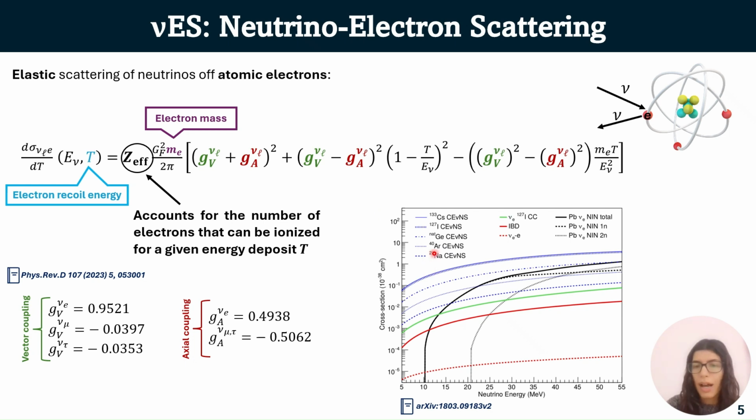To conclude, I want to show a comparison between some CENNS cross-sections, which you can see here represented by the blue curves, which are different because they are for different nuclei, and for example other cross-sections at the same energy. You can see, for example, here the neutrino-electron cross-section represented by the red dotted line, and you can see that the CENNS cross-section is larger. So that's why we are particularly interested in CENNS.